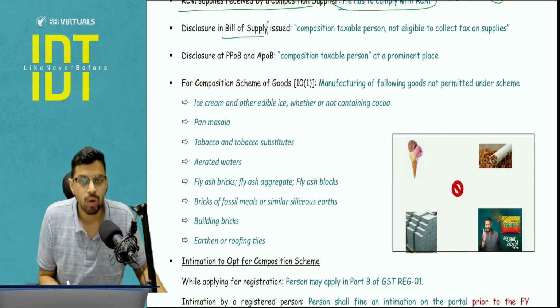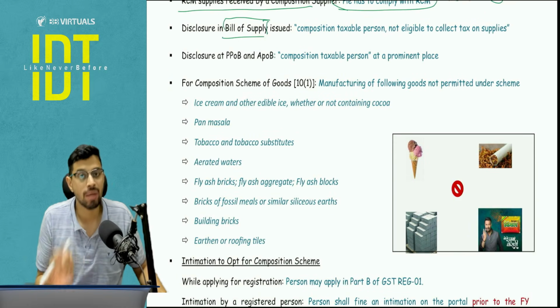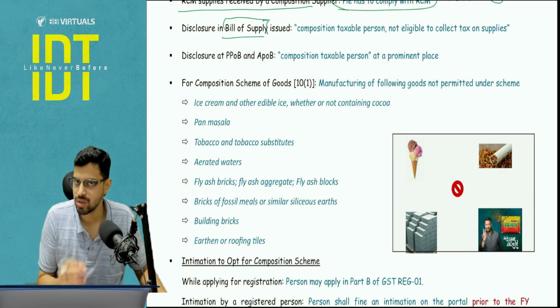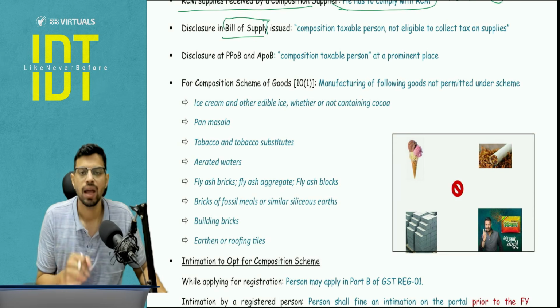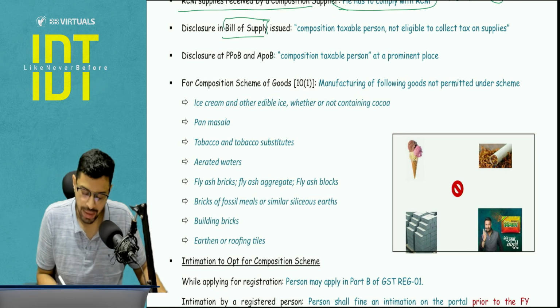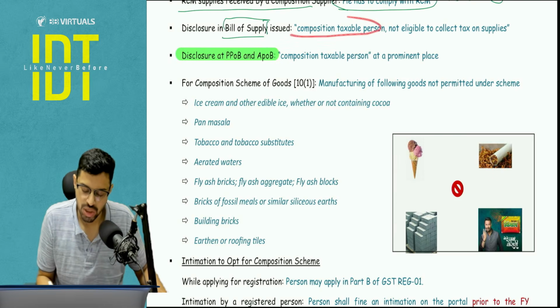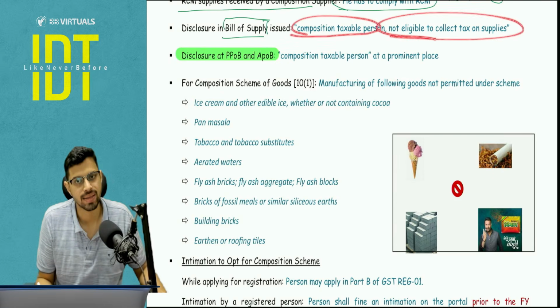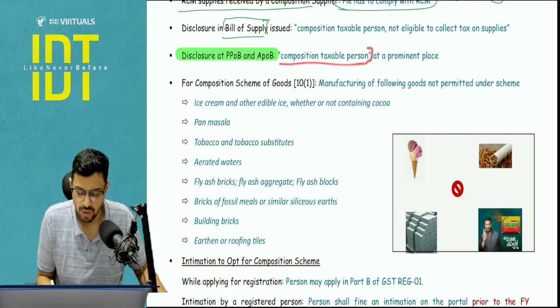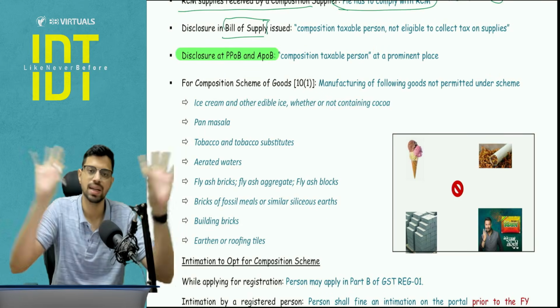Disclosure in bill of supply. Now basically instead of tax invoice, you will be issuing a bill of supply because you are not going to be taxing anyone. So no tax invoice, you will issue a bill of supply, and on that you will clearly write, along with that, on your disclosures on your places of business, you will be writing that we are composition taxable person, we cannot collect tax. Similarly, in your place of business, you will be writing composition taxable person as a disclosure.